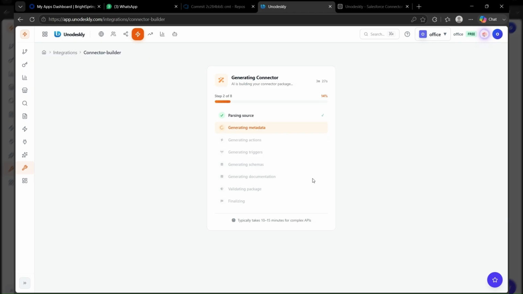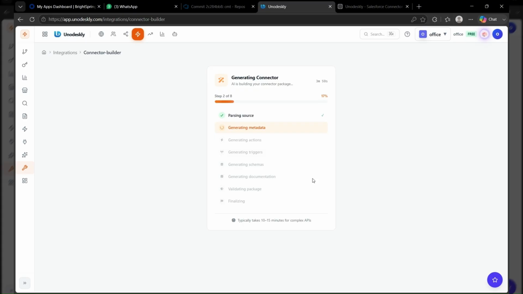Now let's use the generated connector inside a real workflow. We open the Unodeskly Workflow Builder and search for our newly generated Petstore connector. Here we can see the generated Petstore operations alongside the other workflow nodes. We select a node such as getPet and drag it directly onto the workflow canvas. The node exposes the parameters discovered from the original API specification, such as the pet ID, and provides the appropriate credential configuration. We can now connect this generated node with other Unodeskly workflow nodes.